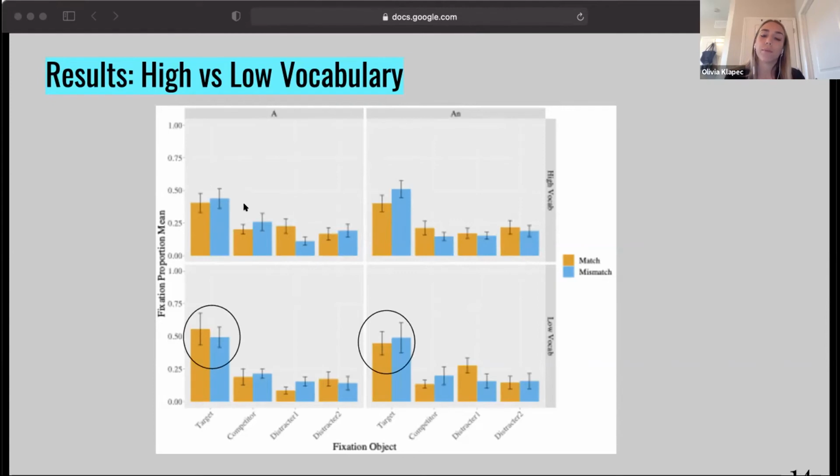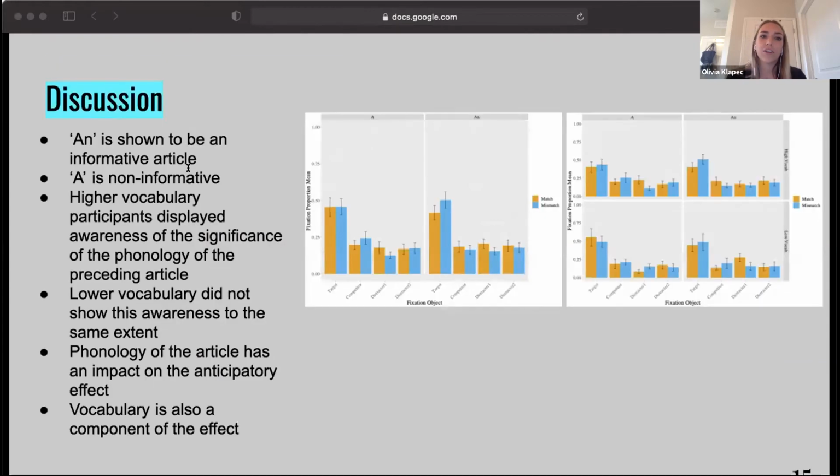For lower vocabulary participants, in the bottom left panel, the article "a" showed basically equivalent glances to the target picture in both displays. Interestingly, we see the same effect in the bottom right panel, which is representative of the data for article "an." This indicates that lower vocabulary participants did not show awareness of the difference between "a" and "an." So, as we saw in the data of all participants, the article "a" had no impact on the anticipatory